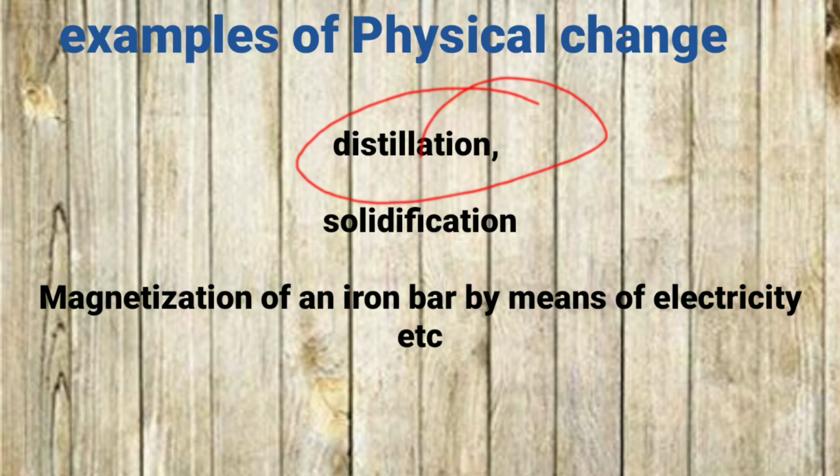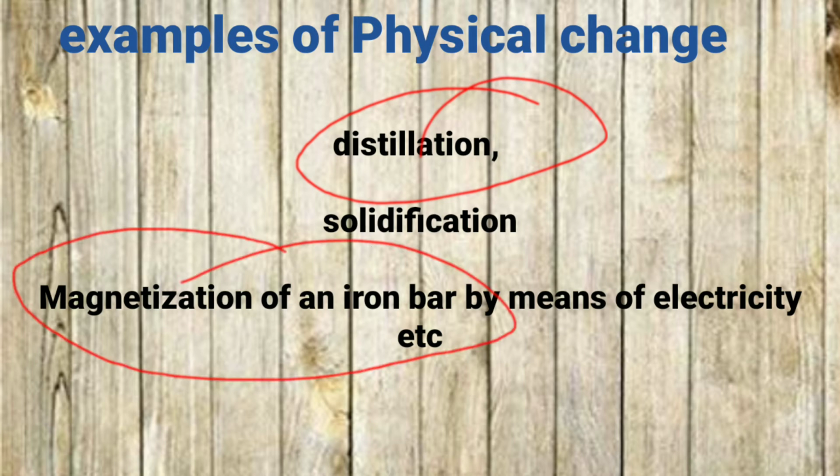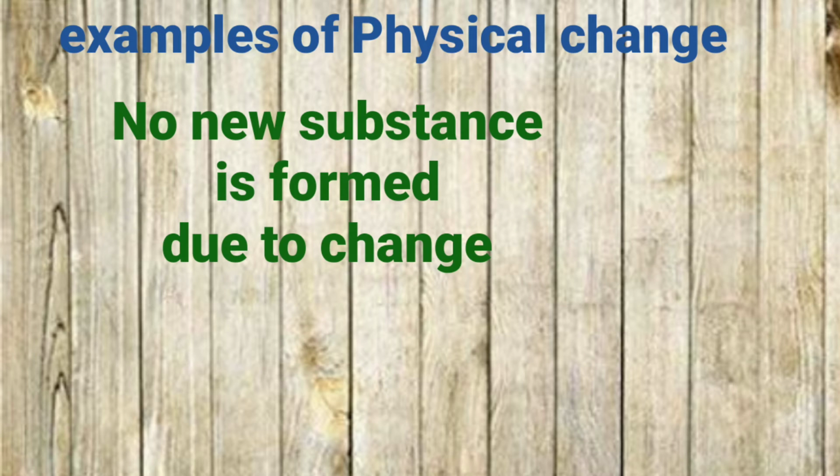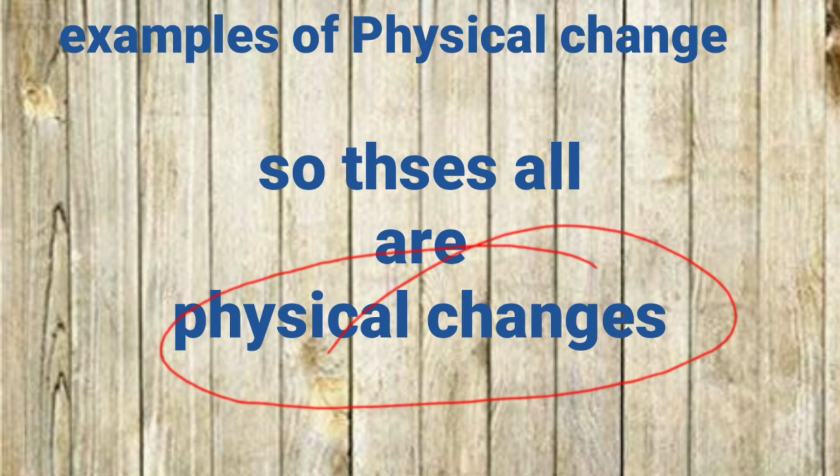Distillation, it is also physical change. Magnetization of an iron bar by means of electricity, it's also physical change, because in all these examples the composition of the matter is not changing, so during the change no new substance is going to form. So these all are example of physical change.